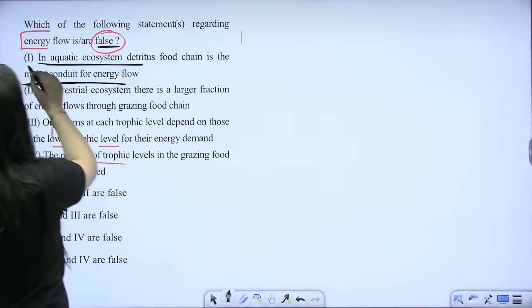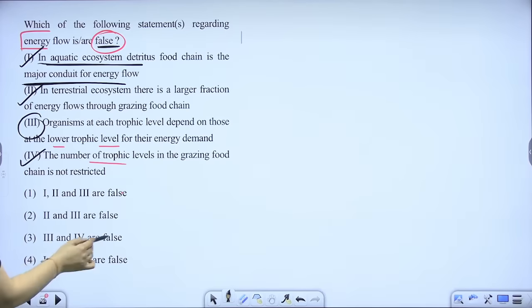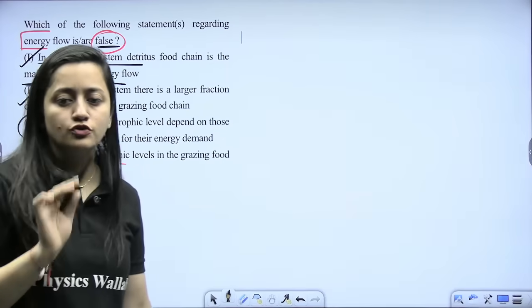So basically this has to be in our answer. This is false. Terrestrial ecosystem is this, and this fourth is basically false, right, beta? And the third one is correct. So the third one is correct. I will eliminate this option, this option, this option. So by eliminating the options also I can mark the answer.